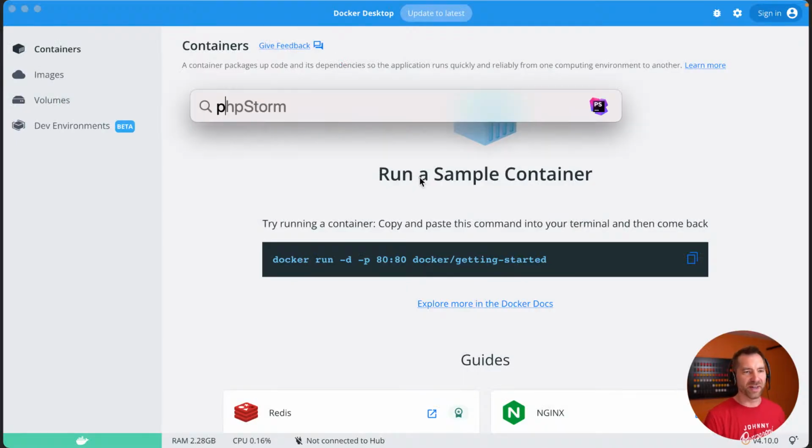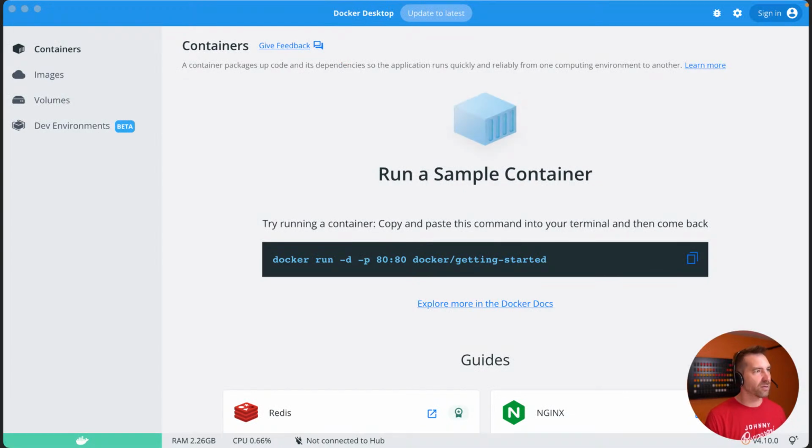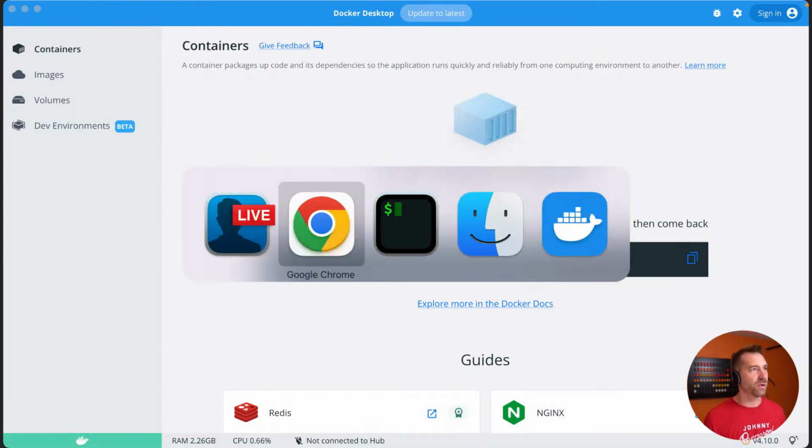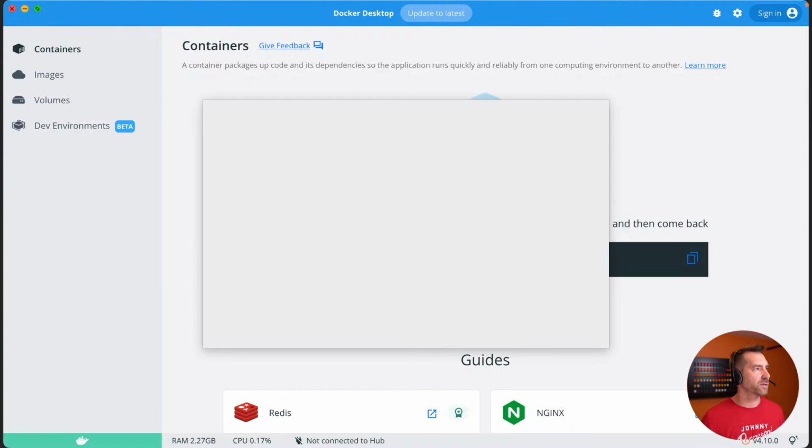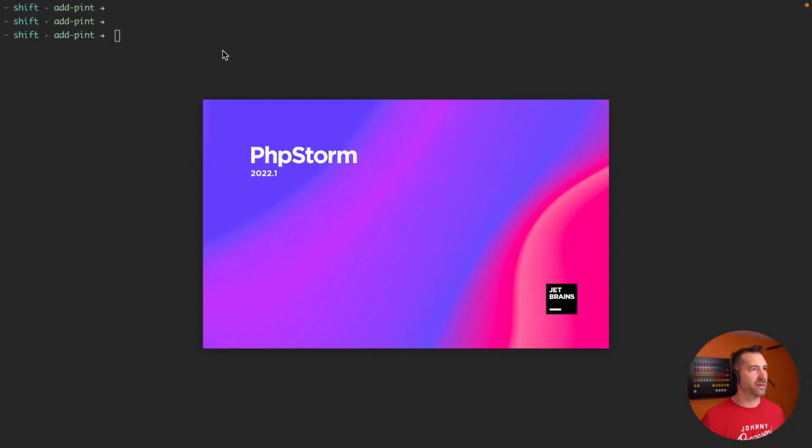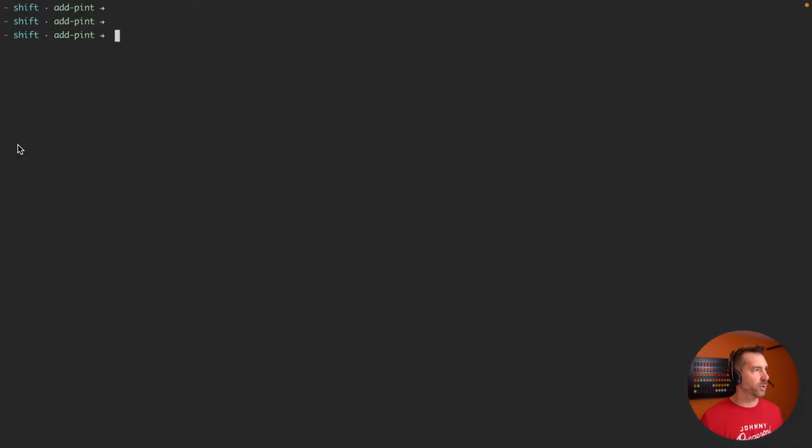Oh crap. I just hit Command Q. PhpStorm. There we go. All right, let's shut that down. Uh-oh, I'm clicking so many different buttons here.